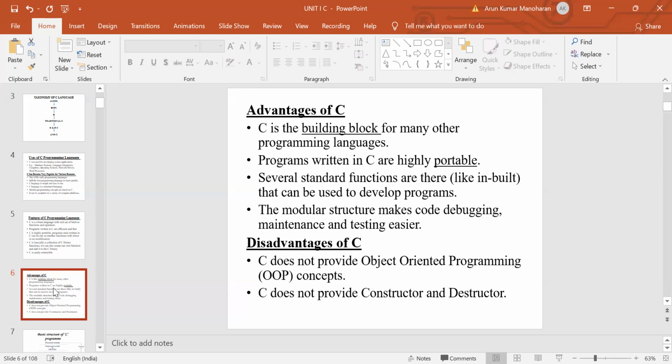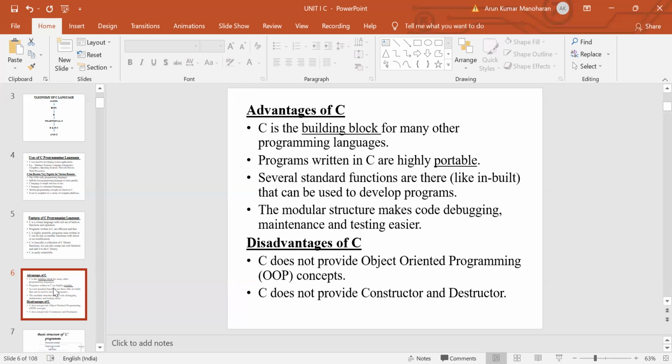C does not provide a constructor and destructor. These two concepts are part of object-oriented programming. Constructor and destructor are both special member functions, so this concept is not provided in the C language. So these are the advantages and disadvantages of the C programming language.